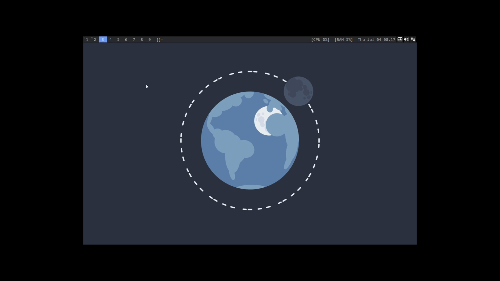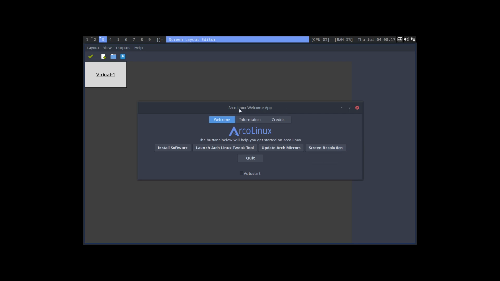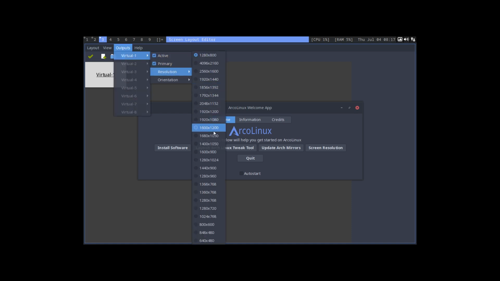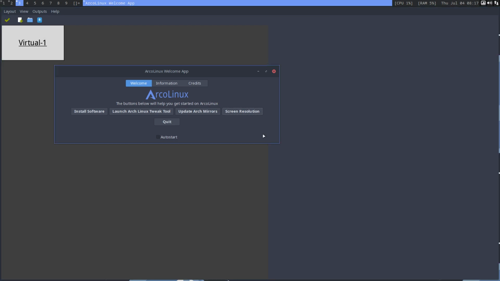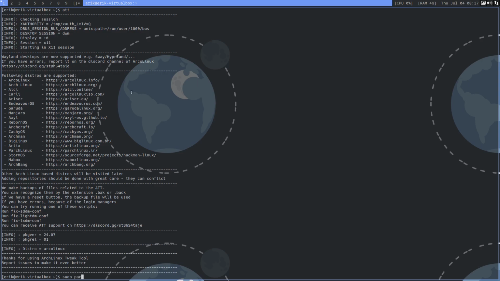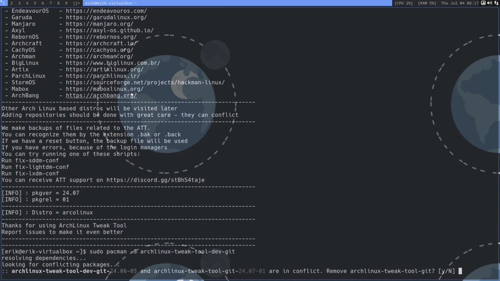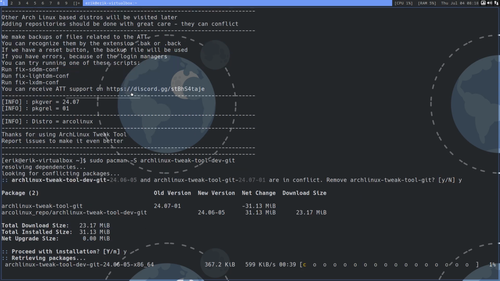If you mind that this thing is too small, I don't mind, but remember there's the Ctrl-Alt-W, which is the ArcoLinux welcome app, and if you do an output and a resolution, it's much nicer in VirtualBox. It's the only place where you need to do it, otherwise everything is fine on real metal. And what I like to test now is if we can move the code from the ArchLinux tweak tool dev, so the development code. Testing if we can release this code.